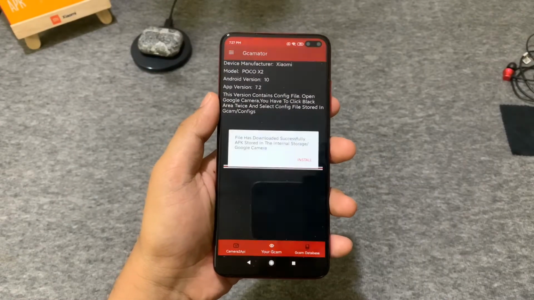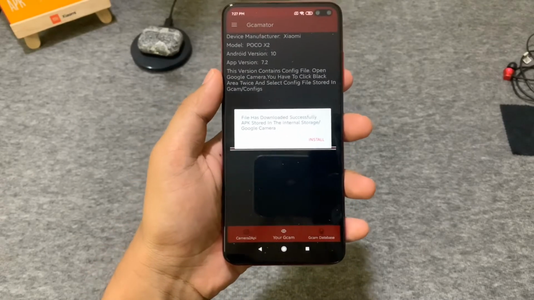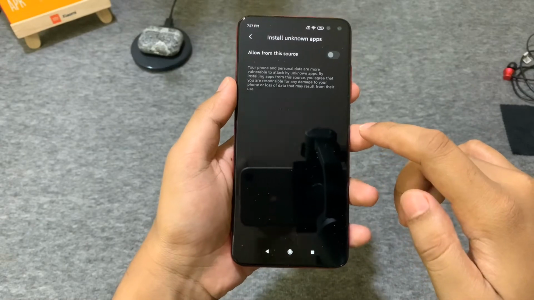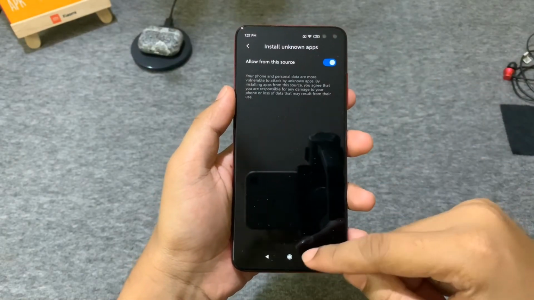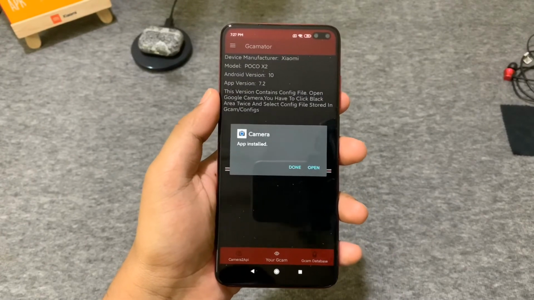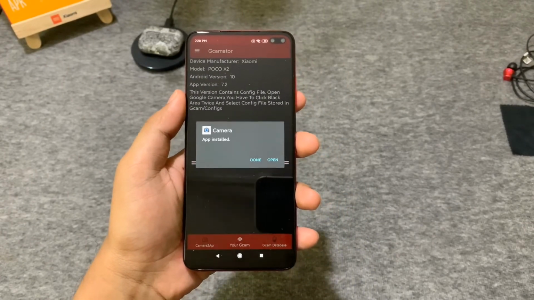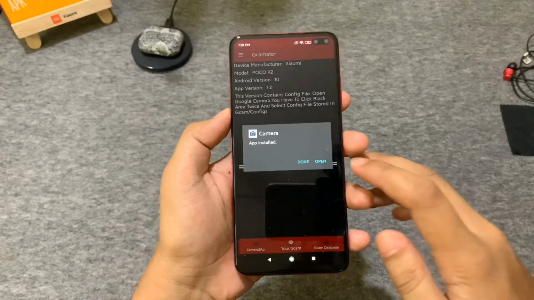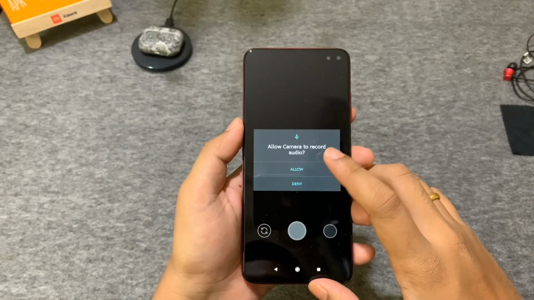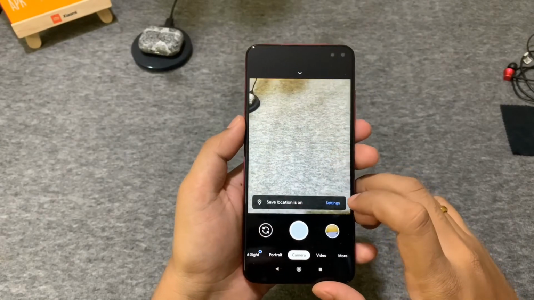After the download is complete, click on install, give the permission and wait for the app to get installed. After the installation is done, give permission to install the app and it will be done. You got yourself the perfect GCam. On opening the GCam app, you can see all the options available just as in the Google camera.